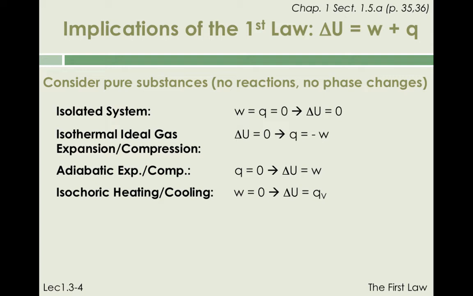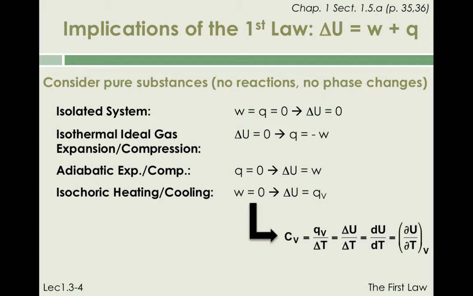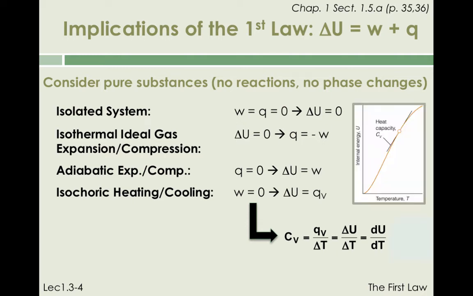Earlier, we defined the constant volume heat capacity, C sub V, as the ratio of the heat, Q sub V, to the temperature change, delta T. As a result of the first law, we can now write the constant volume heat capacity as delta U divided by delta T, or dU divided by dT. dU/dT is the derivative of U with respect to T, a measure of the slope in a plot of U versus T. Sometimes you may also see the constant volume heat capacity expressed in a slightly different form as del U divided by del T, with a subscript V to indicate that the variable V is kept constant during the process, here a change of temperature.